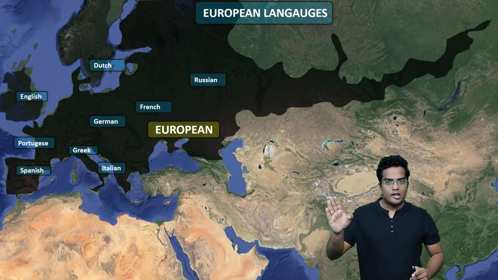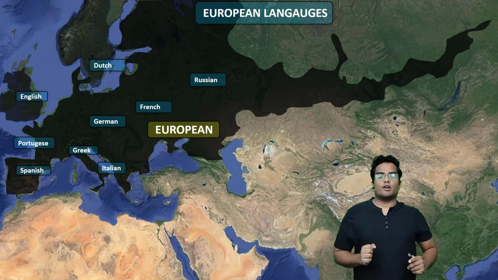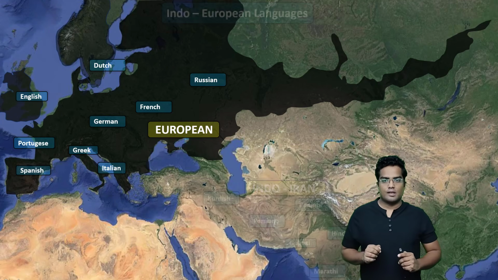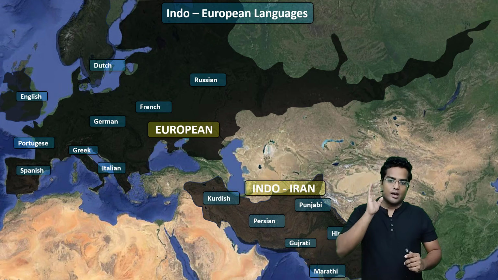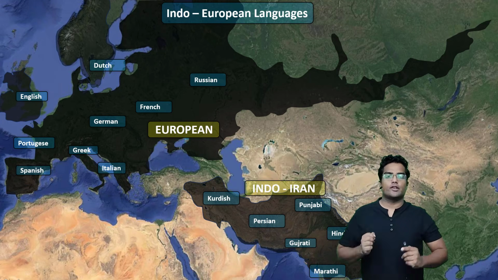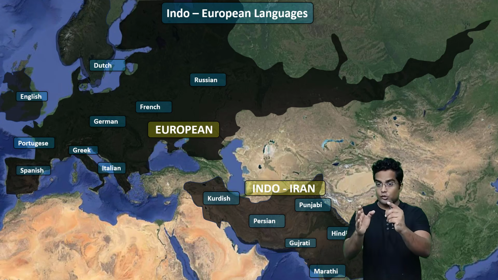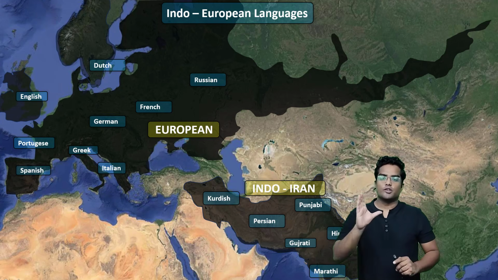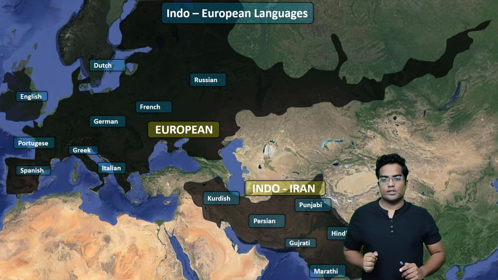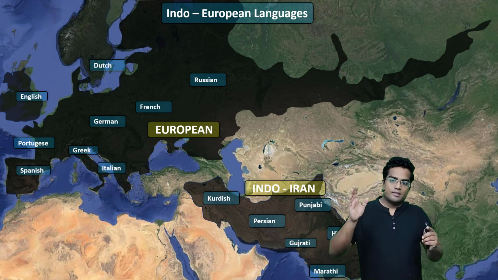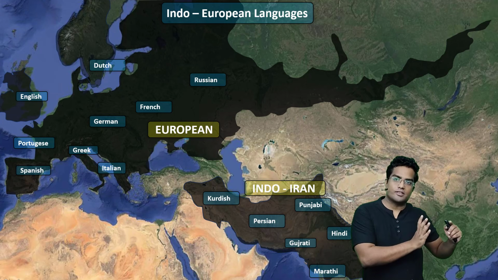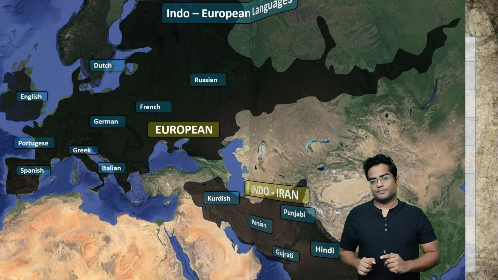So we have learned about the Indo-Iranian languages and the European languages. What if I tell you there is some kind of similarity between them? That is why I have marked all of them in black. There is a similarity between European languages and Indo-Iranian languages. Despite the vast difference, there are some words actively used in English which are common to the words used in Sanskrit or Hindi. Let's explore them.